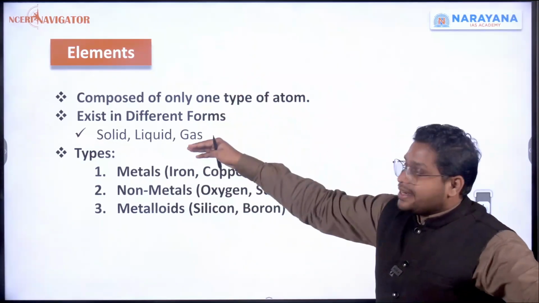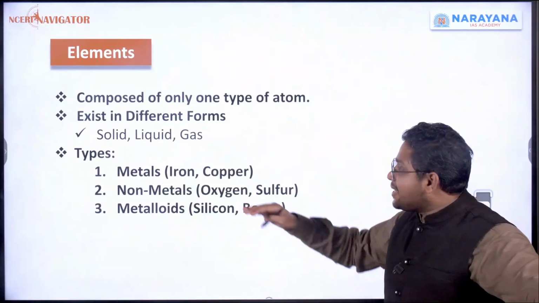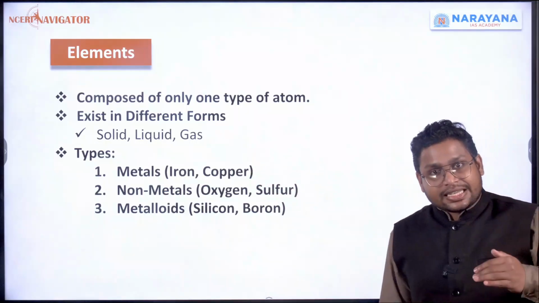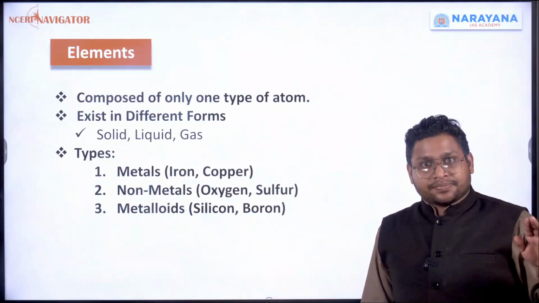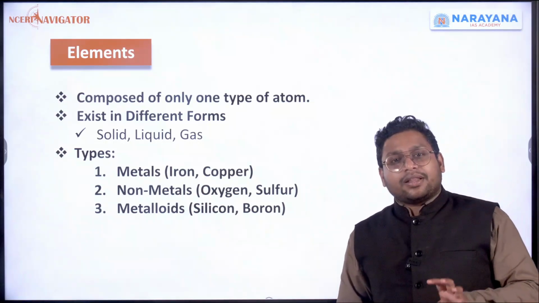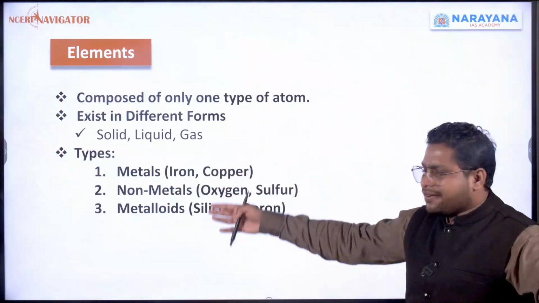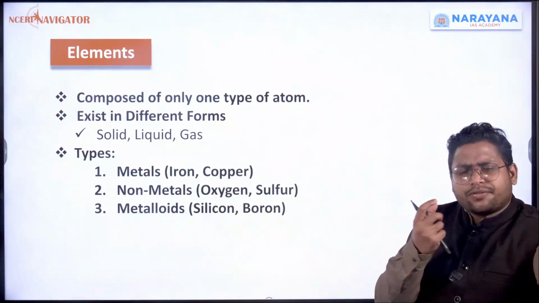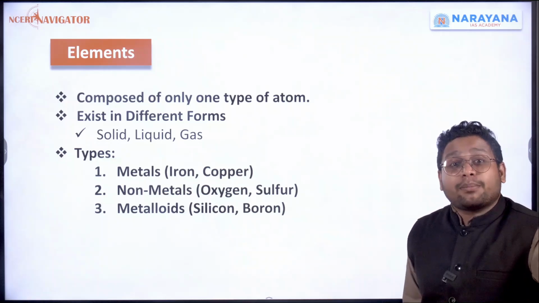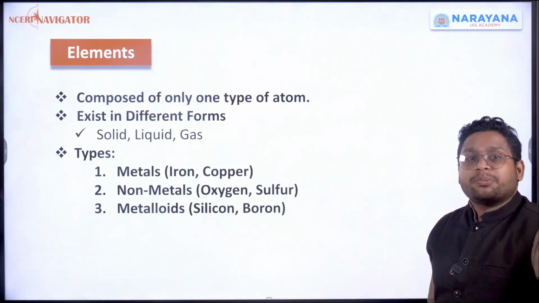And these elements are further classified into types: metals, non-metals and metalloids. Now this part we'll discuss in later chapters. We can classify them when we study the periodic table. I'll show you some are metals, some are non-metals, some are metalloids, and we'll understand the difference also. For example, gold, iron, and copper are metals. But oxygen and sulfur we call non-metals.